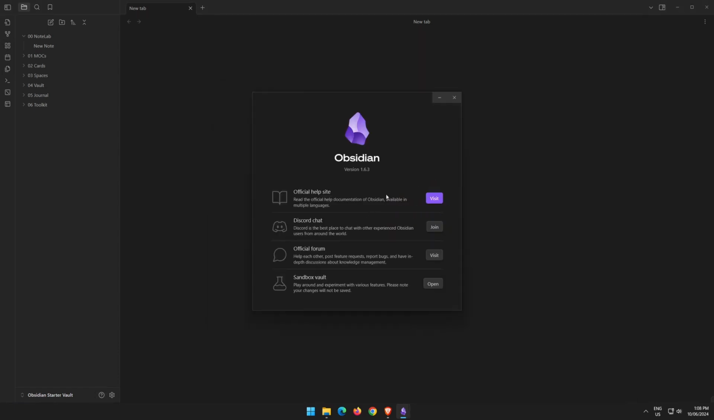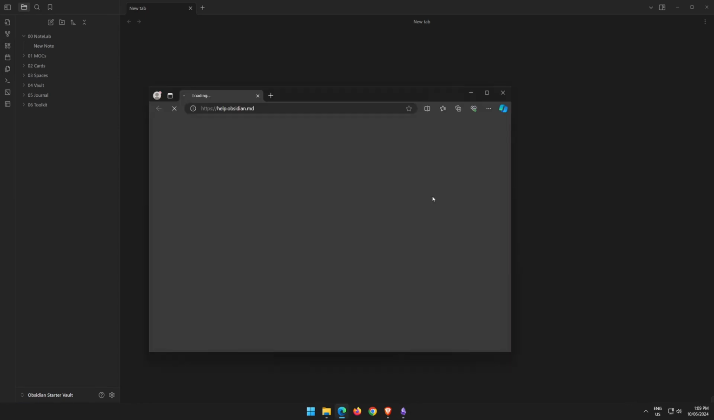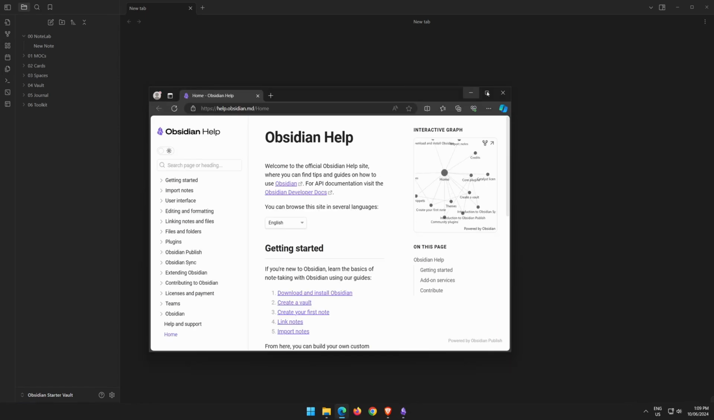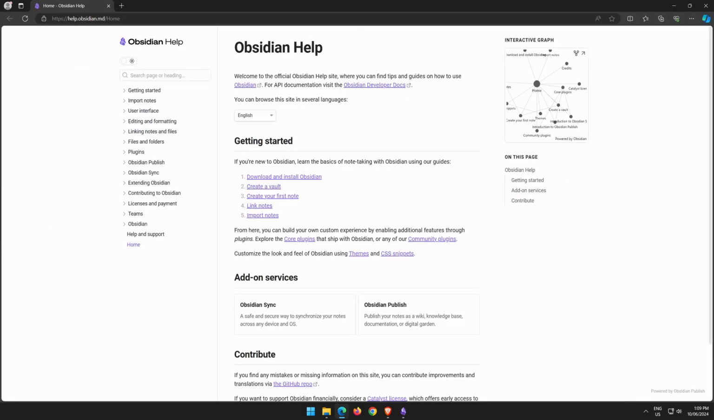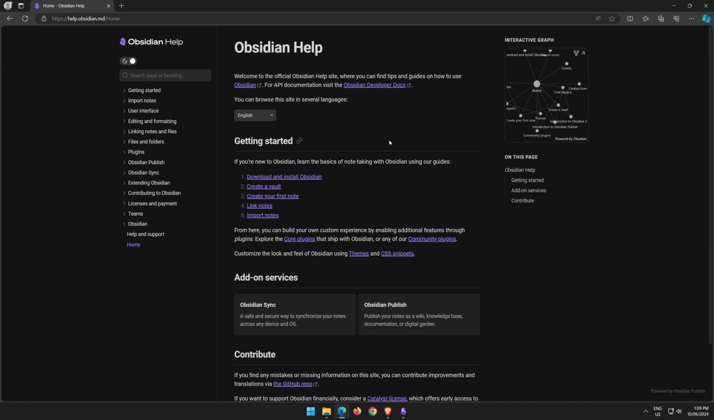We touched on the help earlier. You can click on the question mark and get to the Obsidian documentation through this button here. There's also a sandbox vault that you can practice in. There's a link to their Discord chat and an official forum. I do tend to use the official help site quite often, and it's just help.obsidian.md/home. If you don't like white screens, like I don't like white screens, you can toggle on dark mode, and this is going to cover everything you need to know about learning Obsidian.